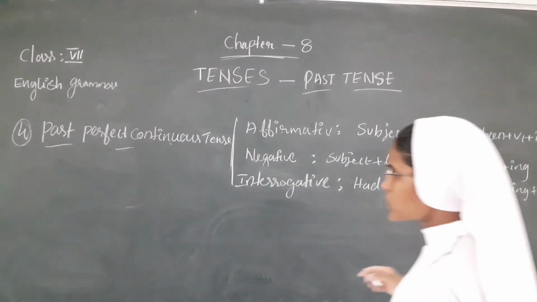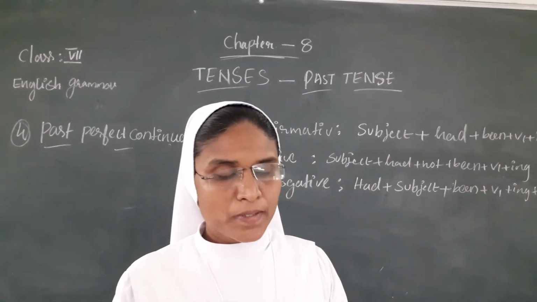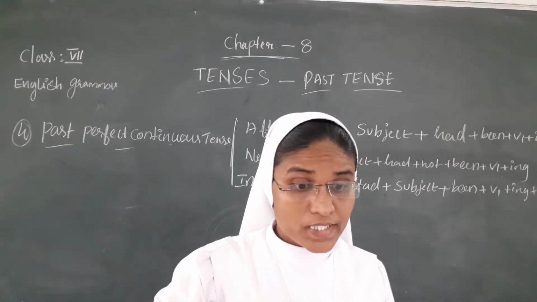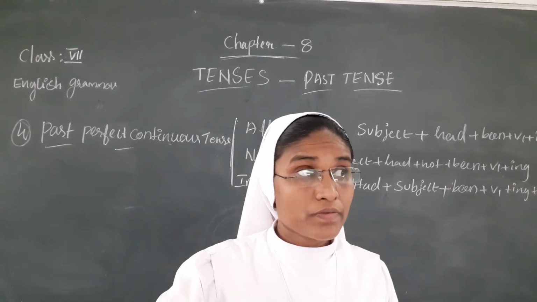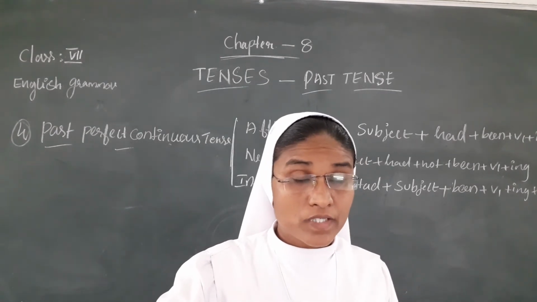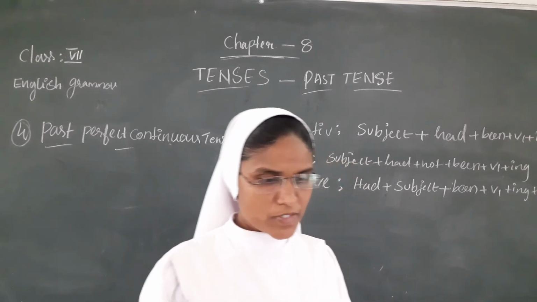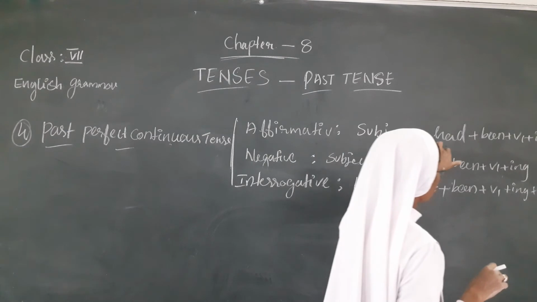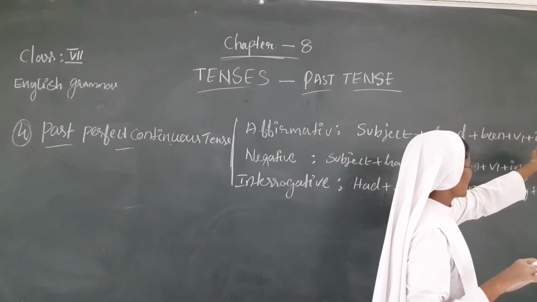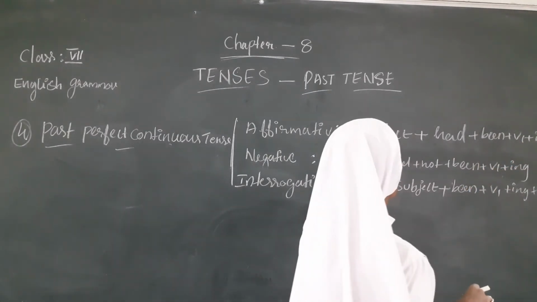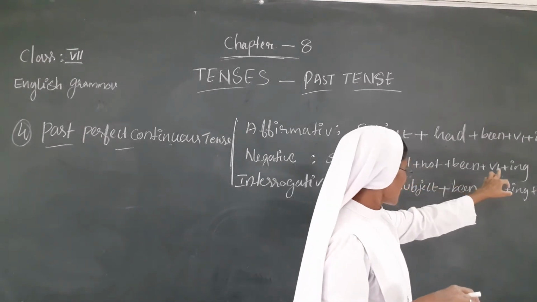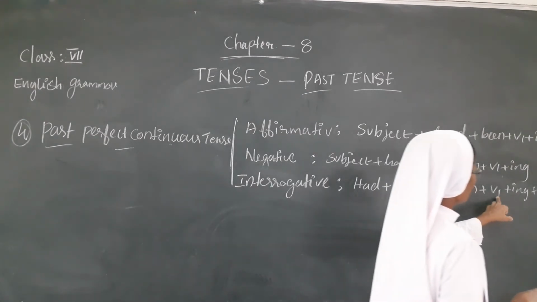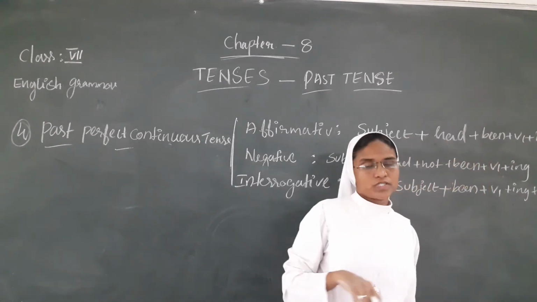So here is the fourth one, the past perfect continuous tense. The past perfect continuous tense is formed in the following way. Affirmative: subject had been, verb 1 plus ing. Negative: subject had not been, verb 1 plus ing. Interrogative: had subject been, verb 1 plus ing, and question mark.